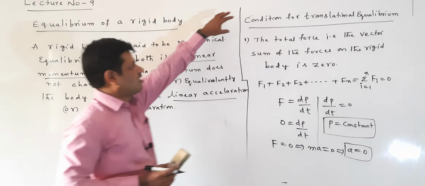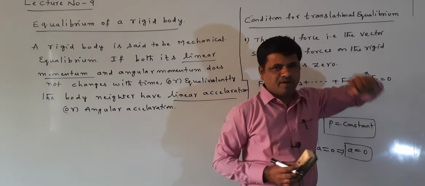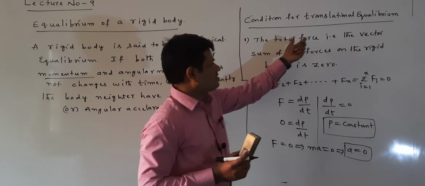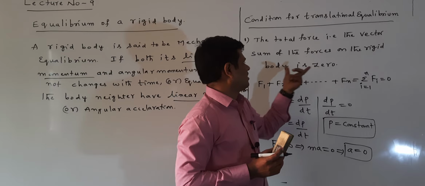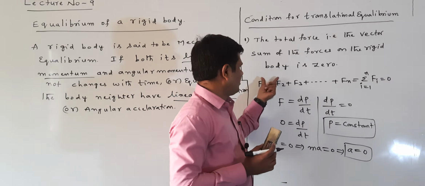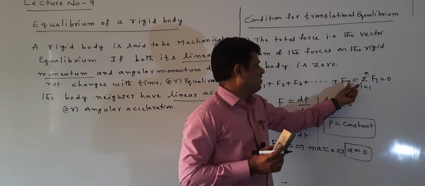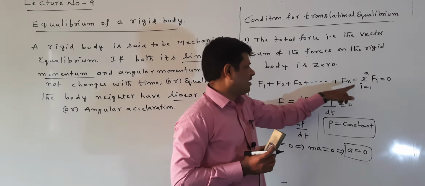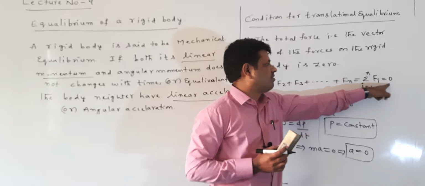This is called the condition for translational equilibrium. What is the condition for translational equilibrium? The total force, or the vector sum of the forces on the rigid body, is 0. That means F1 plus F2 plus F3 up to Fn is equal to sigma i equal to 1 to n Fi, which I write as sigma i equal to 1 to n Fi equal to 0.